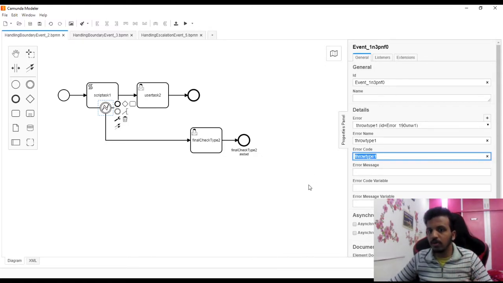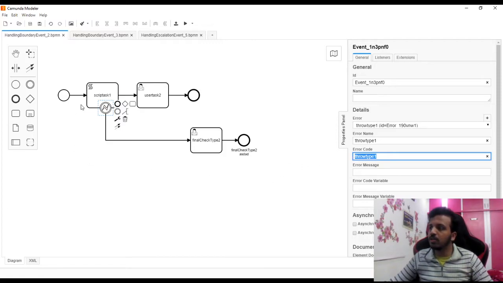So first of all, we should not focus on error ID or error name. Whoever is going to call this or throw anything, the naming will be mapped based on the error code. So this error code is playing just like a primary key. Okay, so this is throw type 1. So basically what I'm doing is catch throw type 1, nothing else.